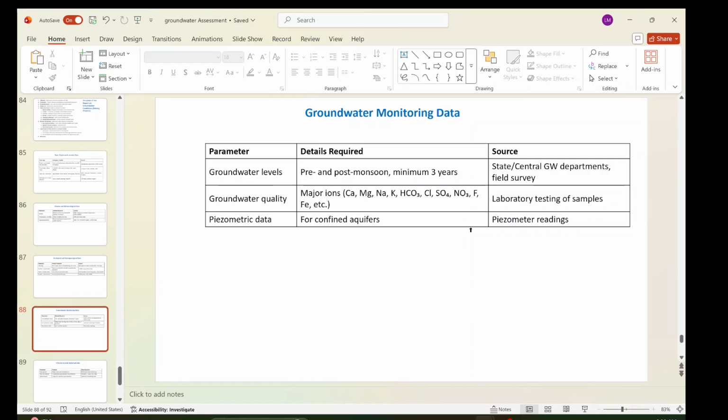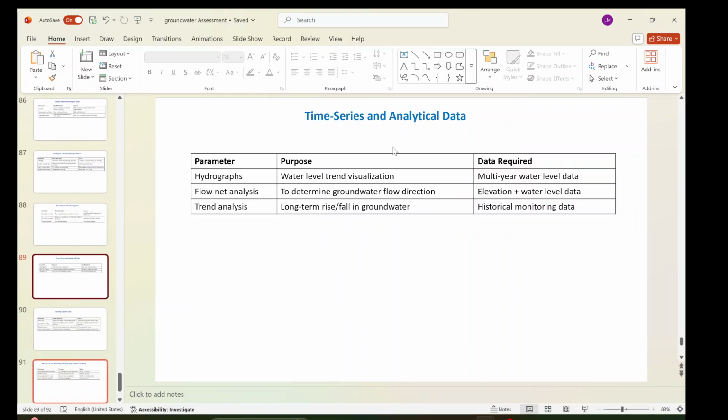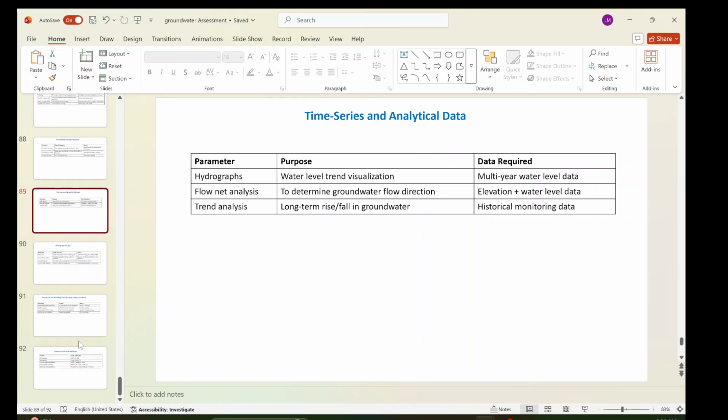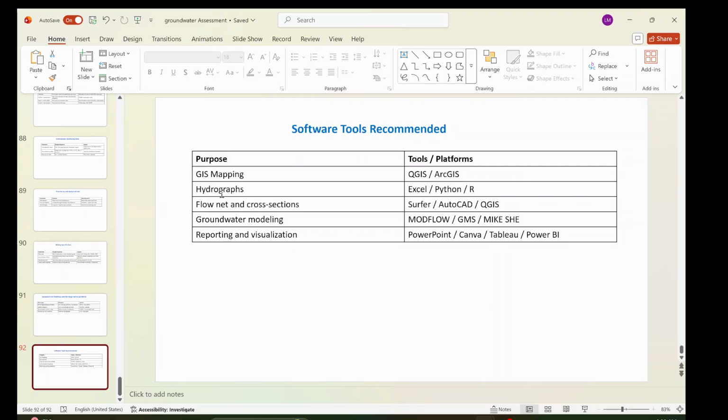Piezometric data for confined aquifers is the reading from the piezometer. Similarly, for time series and hydrograph water level trend visualization, I showed you in the first video that you can use data from India-WRIS, flow net analysis, and trend analysis. These are the software tools for that: QGIS, ArcGIS, Excel for hydrographs, Python, R, flow nets, and cross sections with Surfer, AutoCAD and QGIS. Groundwater modeling you can do with MODFLOW. And for reporting, tools like PowerPoint and Canva.